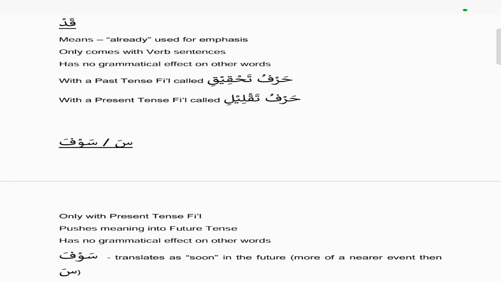And then we have qad, which means already and is used for emphasis, and it only comes with verb sentences, and it has no grammatical effect on other words. When it comes with a past tense, it's called the harf ta'kid. When it comes with a present tense fi'l, it's called harfu taqlil.